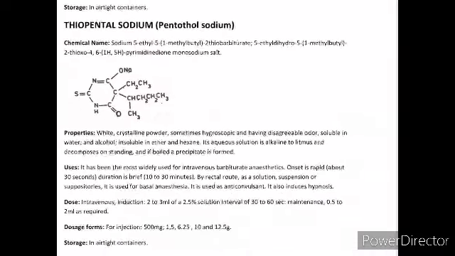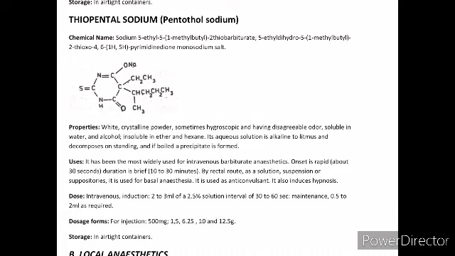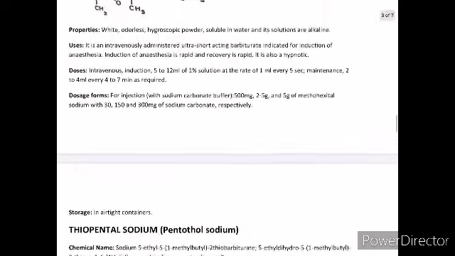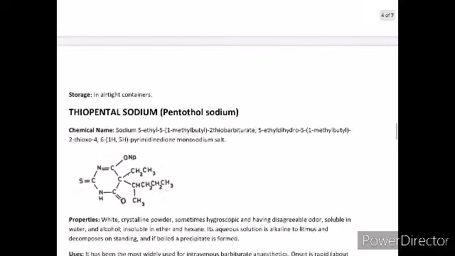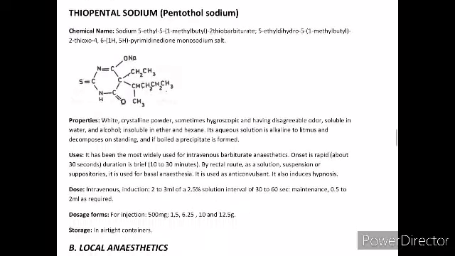Talk about thiopental sodium. This is sodium 5-ethyl-5-(1-methyl butyl)-2-thiobarbiturate. So the difference between these two drugs, that is thiopental and the previously discussed methohexital, is the carbon at 2 is having C double bond S, so it is thiobarbiturate. And even on the fifth substitution, we have one is ethyl group and the other one is isopentyl group. So that is, we can name it as 1-methyl butyl. So this is thiopental sodium.